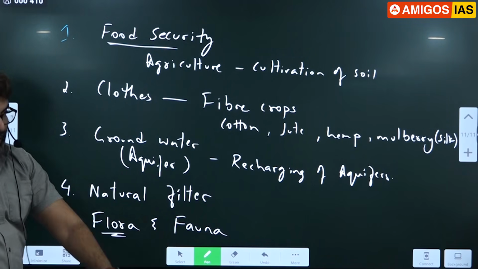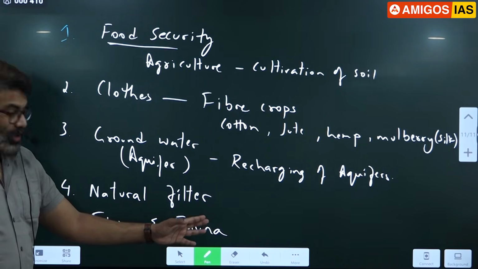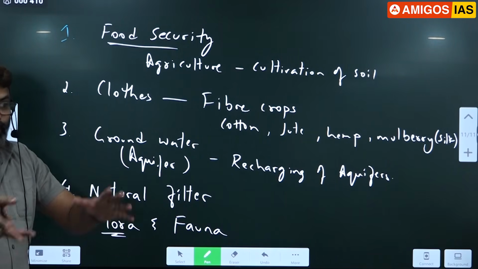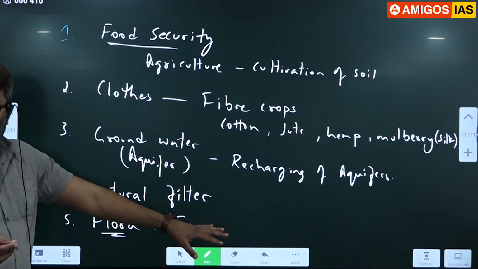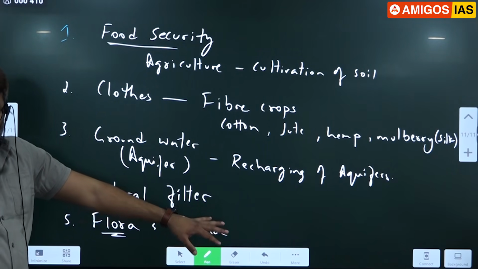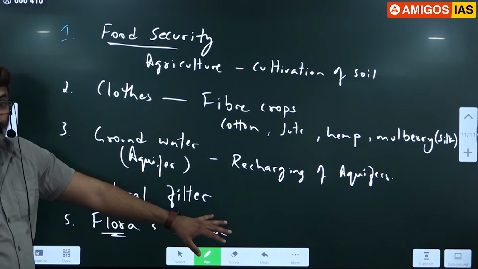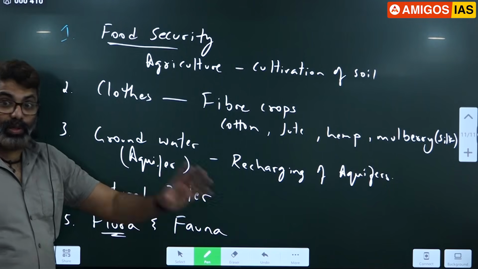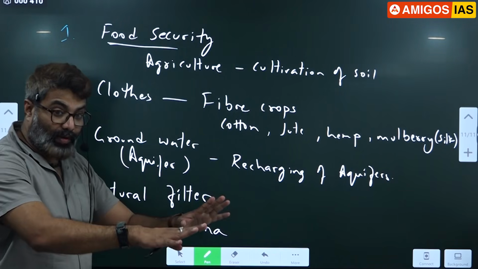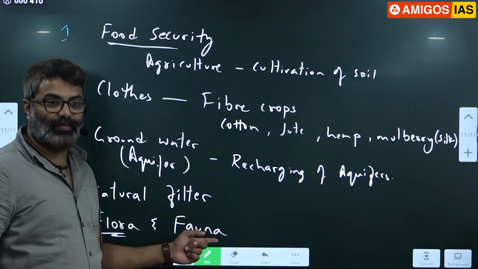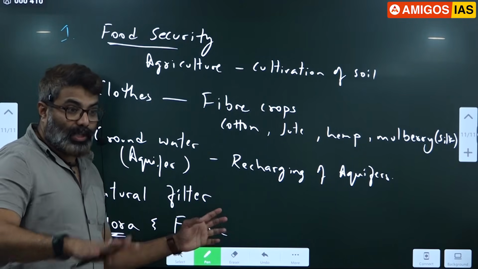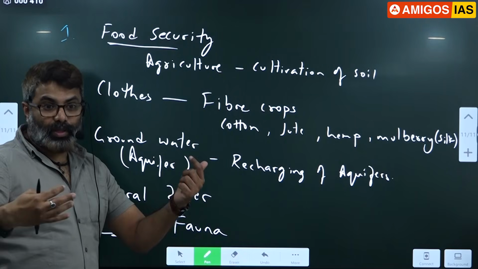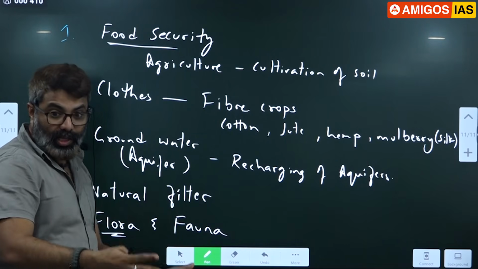If you notice below the soil, there are a lot of organisms. If you notice carefully, soil has a lot of insects, ants, termites, red ant, black ant, everything, dung beetle, earthworms. Further you go inspect, you'll get bacteria, soil bacteria. That itself is a different world altogether. It is said that one scientist has said there are more organisms living below the soil than above. We are all living above.